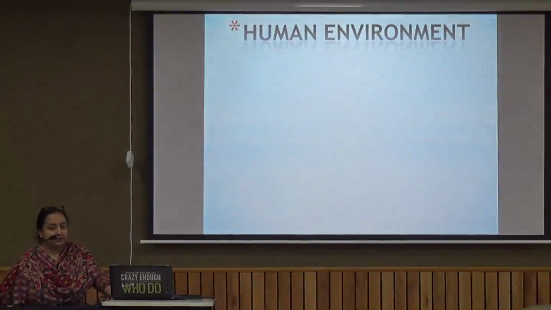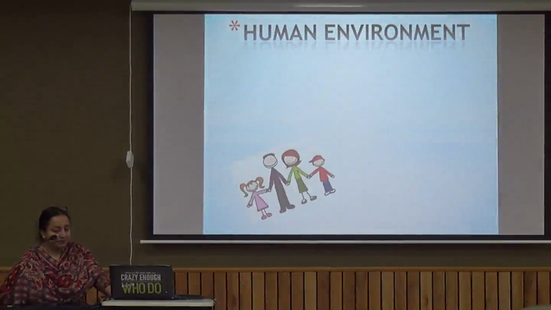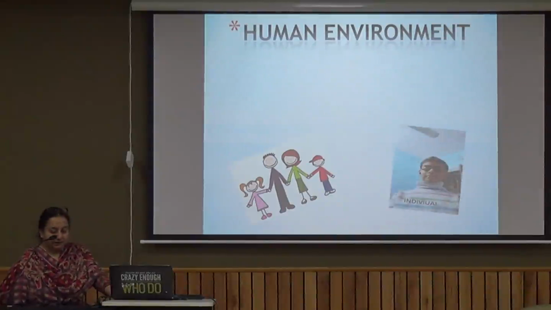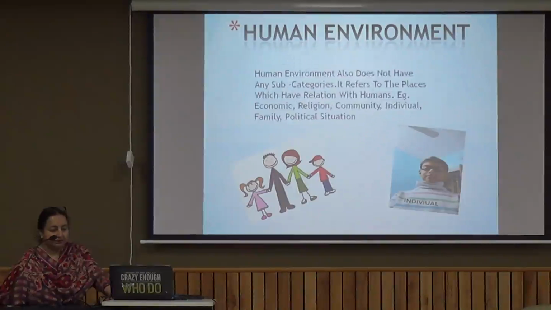Now let's see the third category, that is the human environment. Human environment does not have any abstract form as such, but yes, the family is part of the human environment. Then the individual is a part of the human environment. So it does not have any subcategory, but it refers to the places which have relation with the humans.